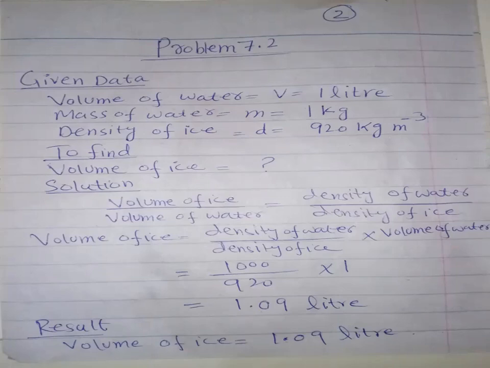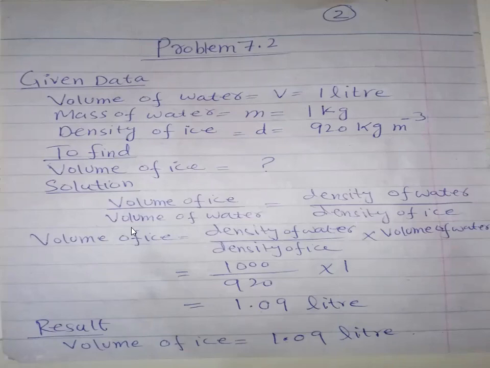You can look at the table on page number 147 under density of various substances. So the density of ice is 920 kilogram per cubic meter. You need to find this from the table. In this numerical, we are asked to find the volume of ice.